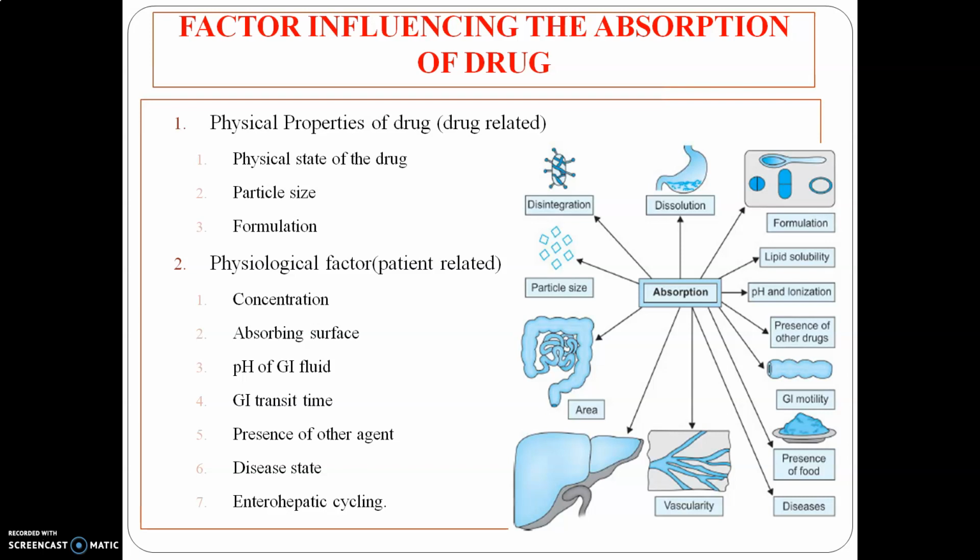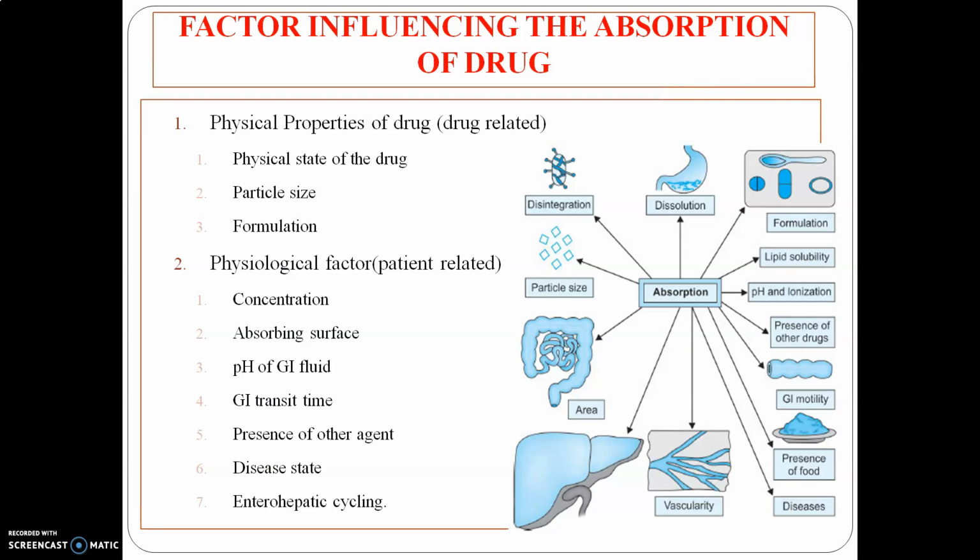Then the second point is physiological factors, and these are all patient-related factors. First is concentration. The higher the concentration of the drug, the better the absorption. If you are giving a high concentration of drug, then it is easily absorbed into your body. Then second is absorbing surface. Absorbing surface is normally your GI mucosa or GI system.